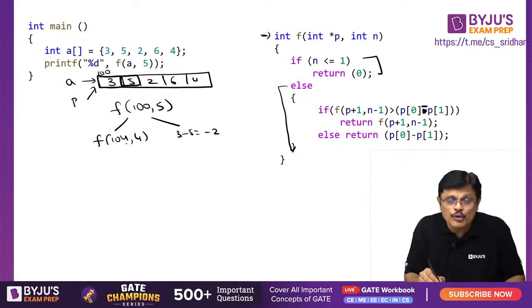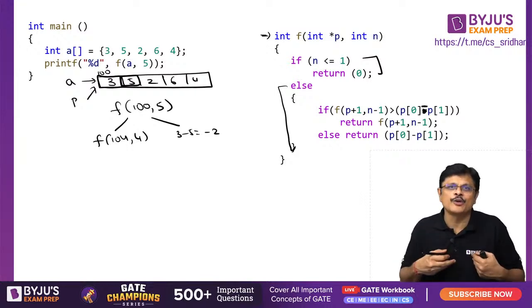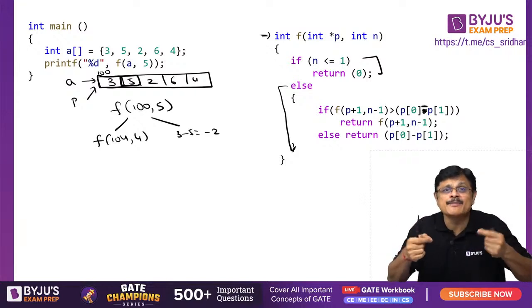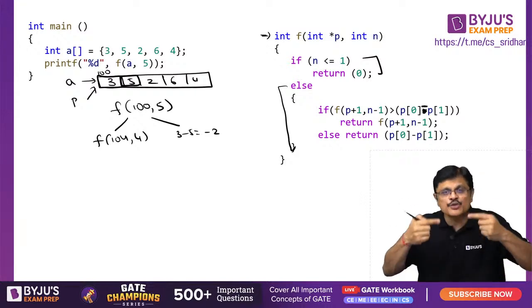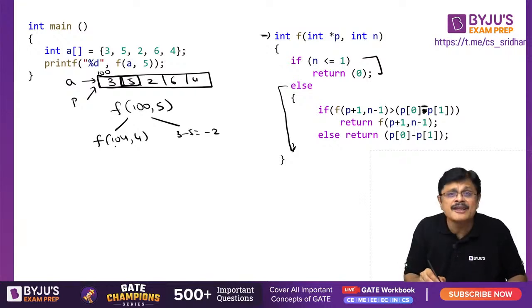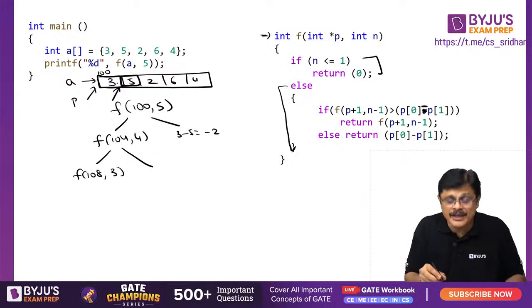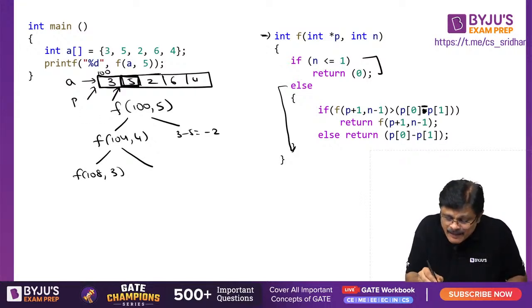So for that we need to know the return value of this particular function. But it is a recursive function. First you have to complete the process. Only in the unwinding phase can you return the maximum of these two values. So first let us do the winding phase. So f(100) will call what, sir? It will call f(104) with size 3, and at this position, because f(104) means you are at this position, now P0 will be this and P1 will be this.